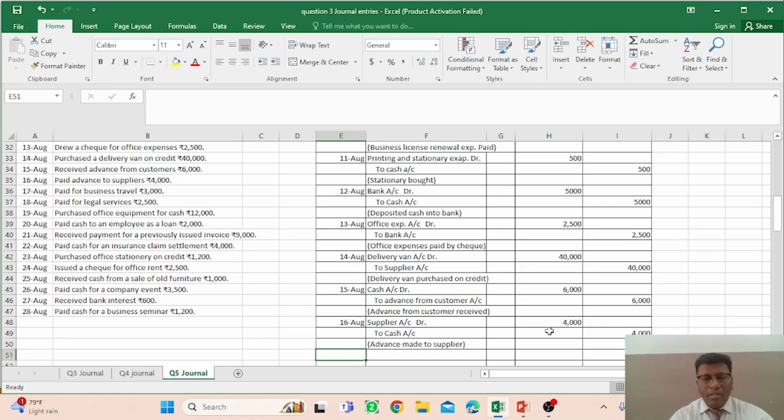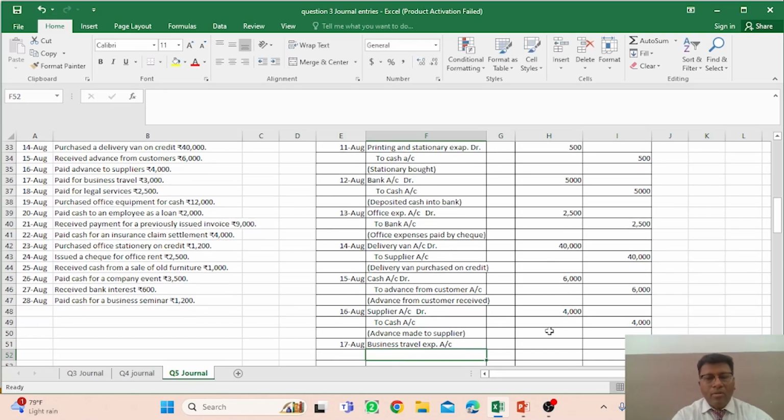Again, now we come to the next transaction, that is on the 17th of August, right? On 17th of August, there is a transaction that paid for business travel. So business travel expenses is there, so you have to mention business travel expenses account debit, right? And because of the credit, you have to make the entry. If the expense is there, no doubt cash is involved until a check is issued, right?